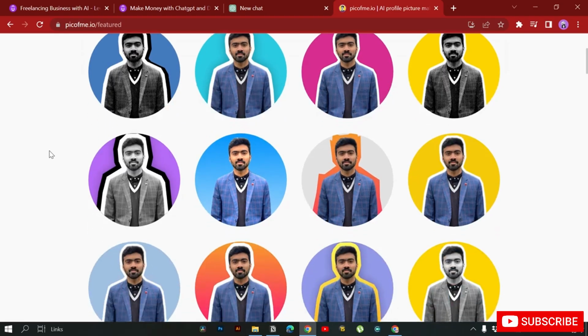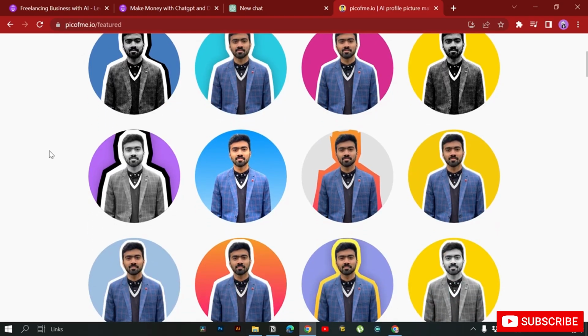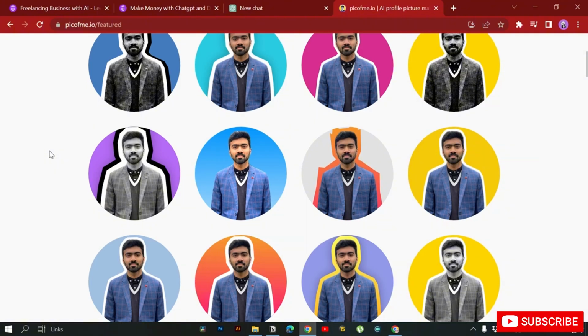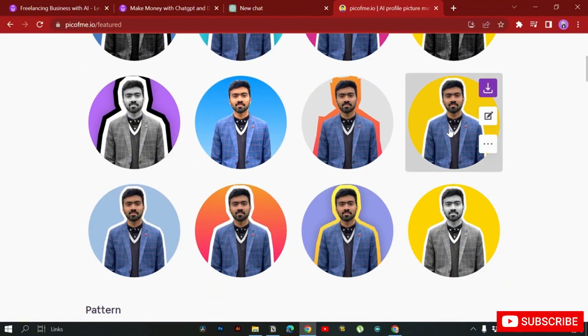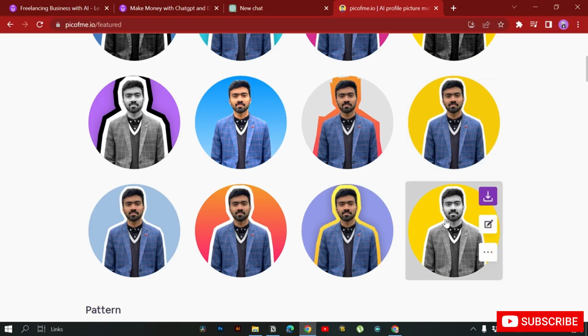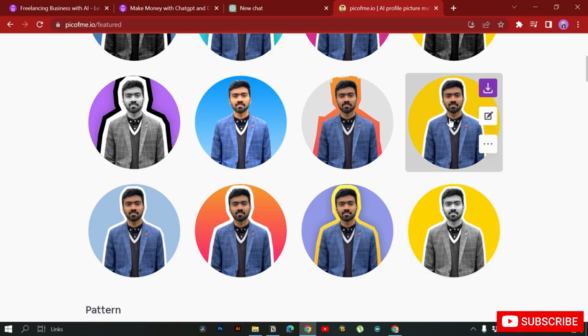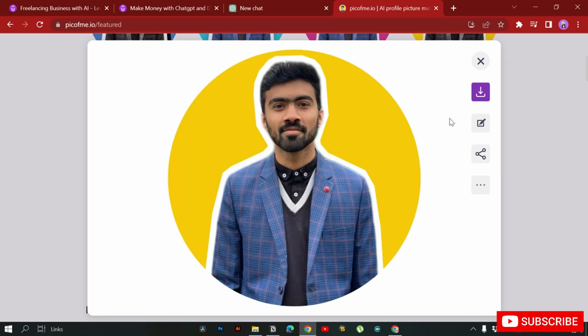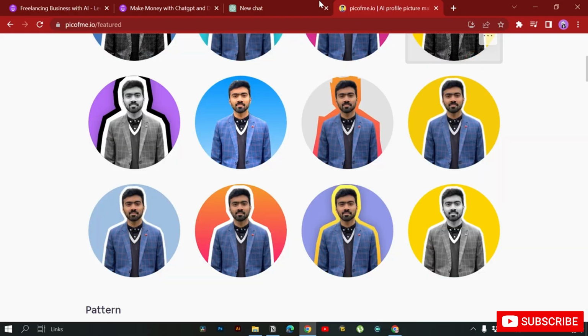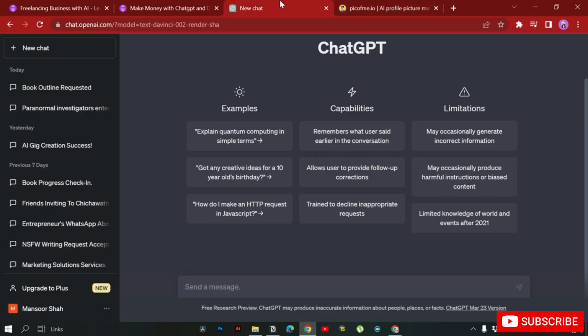Let's just scroll down here. So as I said before, I was looking for a yellow vibe. So if I go over here, this yellow color is really interesting me. Here the difference is that this is a black and white image and this is a simple image. Both of them are looking good, but I'm gonna go with this colorful one. I'll just click over here. You can also select any image that you want to use as your profile picture and click on download, and this will download the image for you. Okay, so while this is downloading, this is one thing that you can do to optimize your profile.